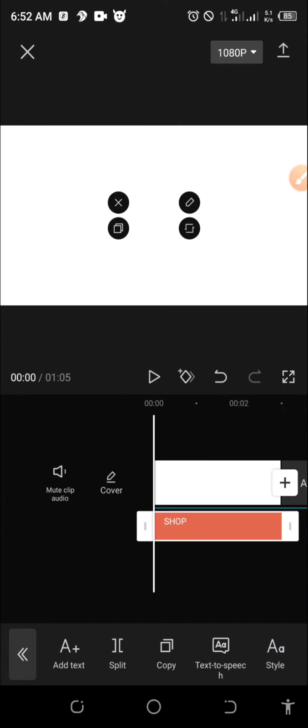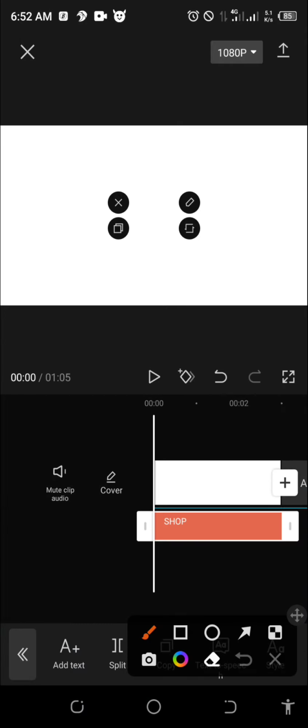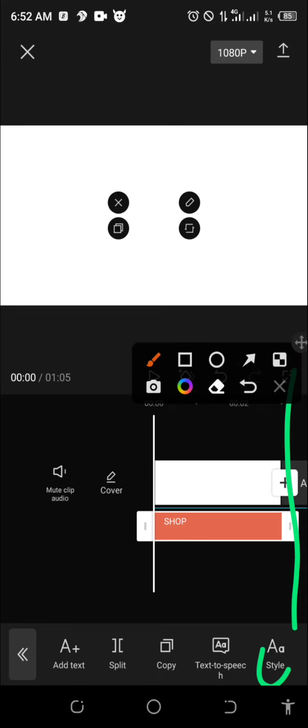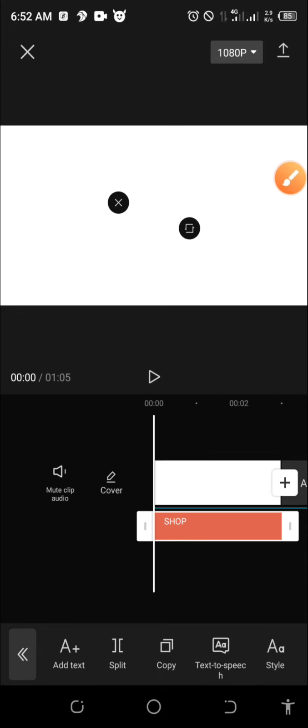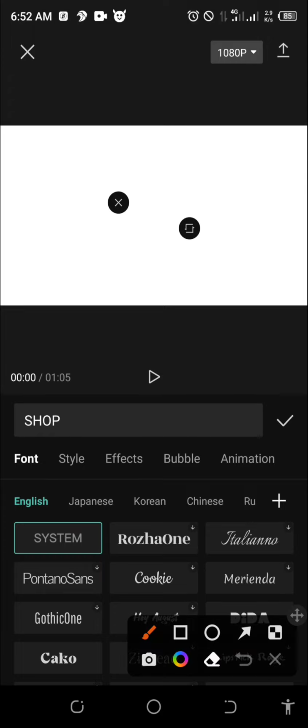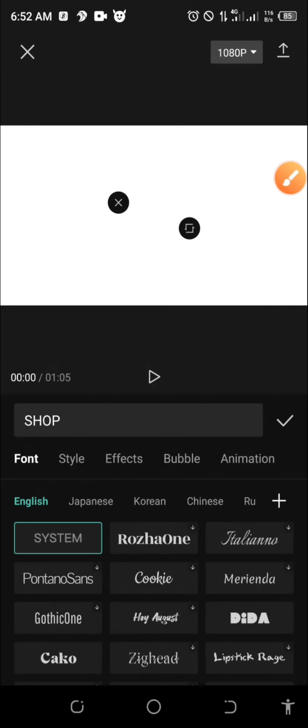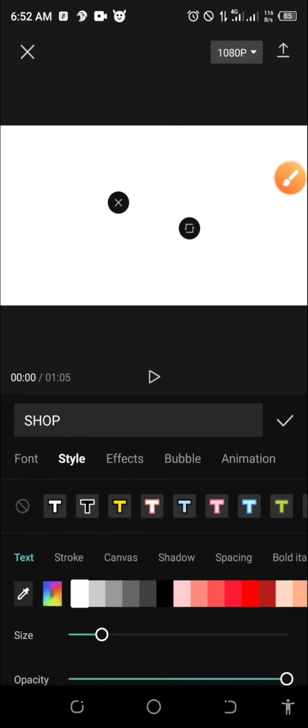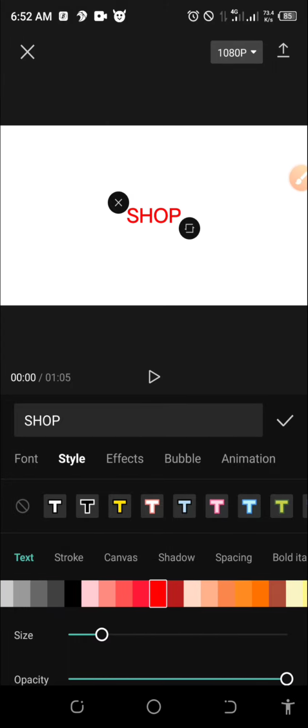Remember, I start with shop in capital letter. Let me put it that way, shop. So this is the first thing I have, shop. So now the color of the text, let me go to setting, to style, to edit it, okay? So now I'm going to come here, look at here, please. Let me go to style so that it will be visible, because I think it's in white color. That is why you can't see it. So I'm going to select red color right now. So let me select red. So I think I'm on red color.